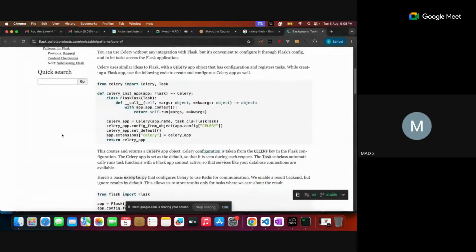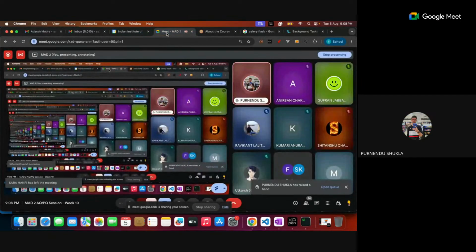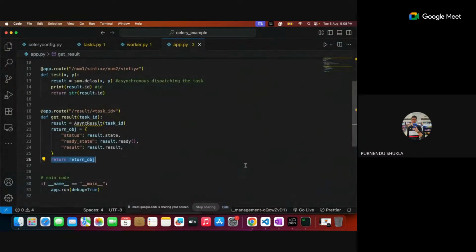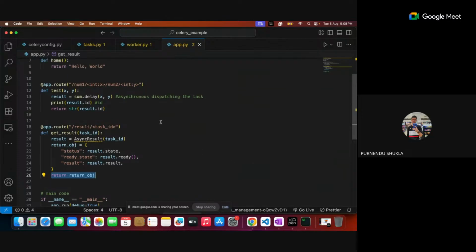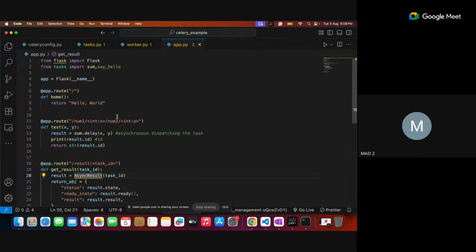Yeah, somebody wants to ask something. Yes, sir. Can you go back to this AsyncResult? Have we defined that somewhere? No, I have to import it, right?